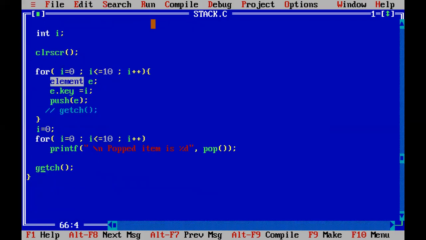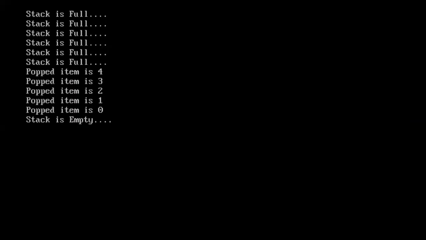So you can see the result. We are pushing 10 times. The first 5 pushes are successful: 0, 1, 2, 3, 4 were pushed. For push I have not written any printf, so nothing is displayed. For the remaining 6 pushes, it is saying "stack is full" 6 times.